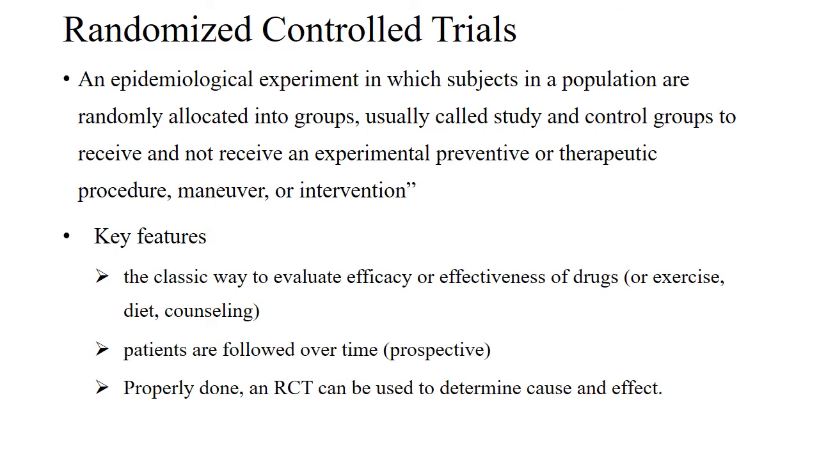Here the simple thing to understand is that these are the trials where you don't decide who should be in the study group and who should be in the control group. Instead, we randomly allocate them. So any person who is involved in the study can be given the study group or the control group.